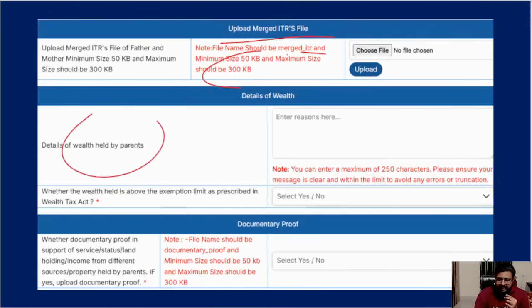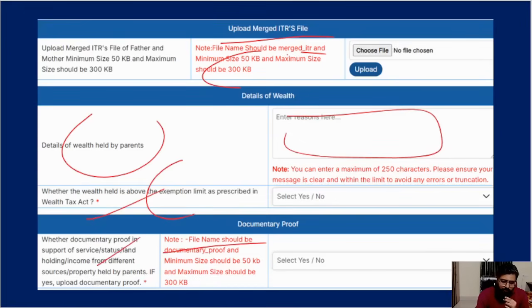Then details of wealth by parents. Okay, and then whether it is exceeding the limit which is told in the Wealth Tax Act, meaning that much wealth you have, you have to put the full details here. Okay, this is starred, so you have to put it. Then the file name should be documentary proof, meaning for your property and all, those documents you have to upload. This is also starred. So wealth related documents you also have to upload.